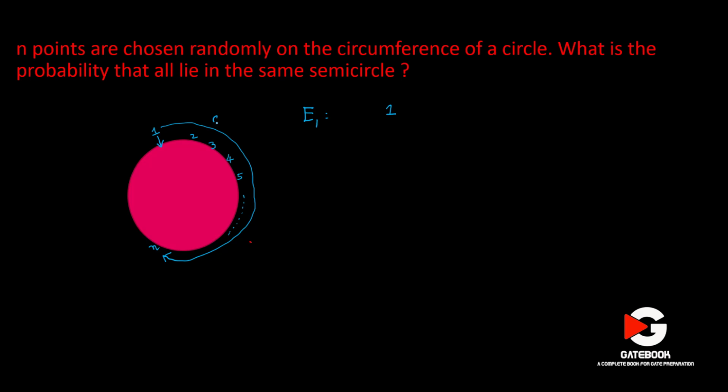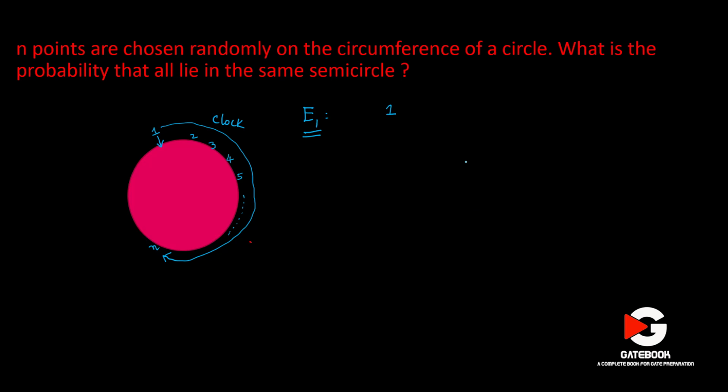This is your clockwise direction. In the clockwise direction, if 1 is the leading point, that means 2, 3, 4, 5 cannot appear before 1, and they all belong to the same semicircle. That is event E1. What is the probability for that? Do you understand that point?